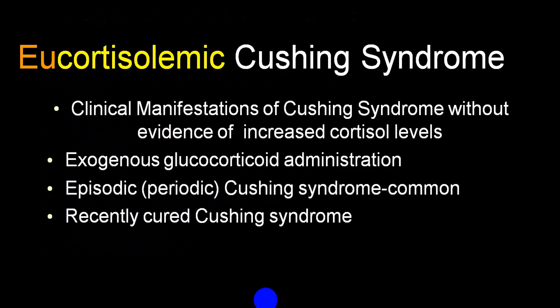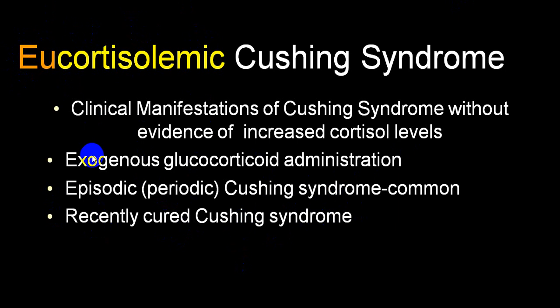This is eucortisolism, but the person has Cushing syndrome, which can be Cushing syndrome without evidence of increased level of cortisol. It can be because of exogenous glucocorticoids or the episodic variety of Cushing syndrome or recently cured Cushing syndrome, where Cushing features are there but cortisol level comes to normal.